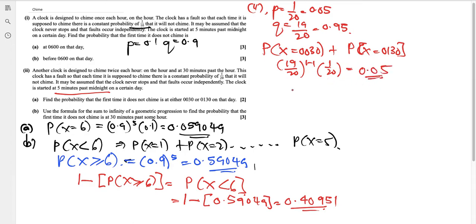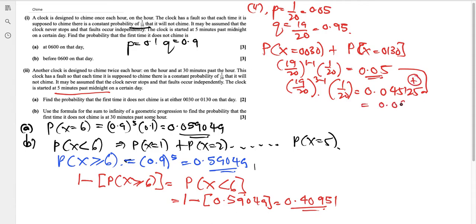Then you add the second one, which is 19 over 20, or 0.95, and this time it's at 1:30. So 12:30, 1 o'clock, 1:30, you already have 3. In other words, x equals 3. So 3 minus 1, and then 1 over 20, and your answer is 0.045125. When you add these two, the answer is 0.095125.